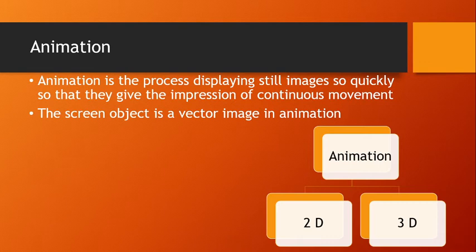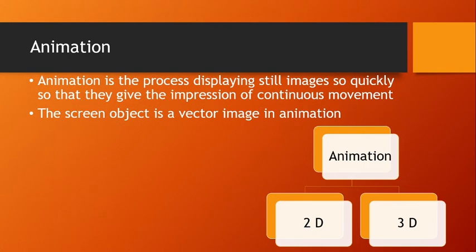Now we'll move on to the next topic, and it is animation. It is one of the buzzing topics in the recent trend. Animation is the process of displaying still images so quickly that they give the impression of continuous movement. So generally vector images are used in animation. We just learnt the 2 types of images, raster images and vector images.